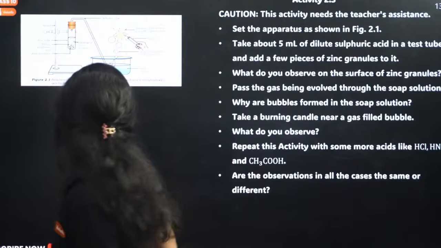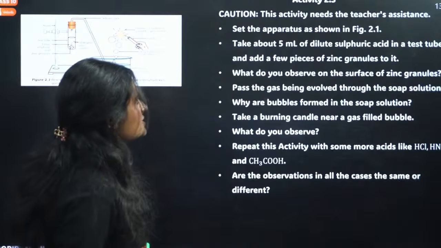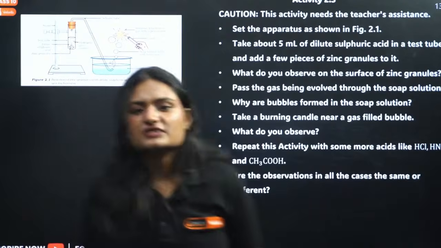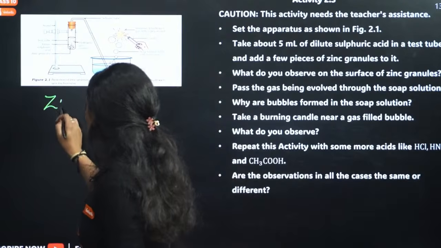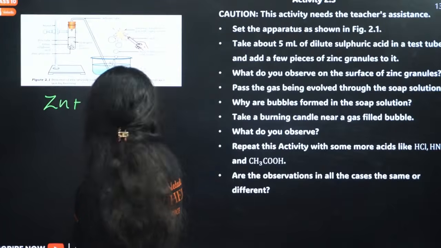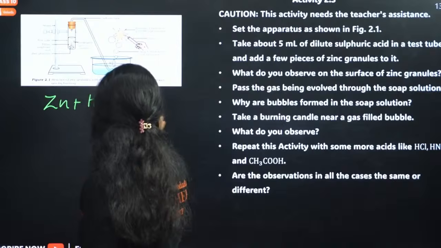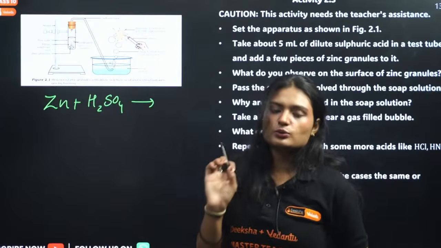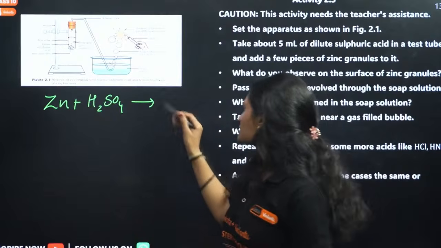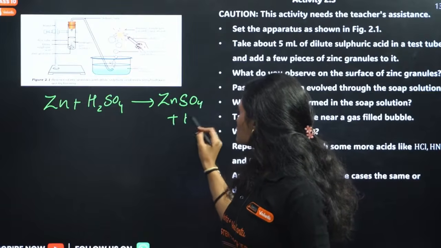Next activity, probably this is your last activity. The teacher set up the apparatus, took dilute sulfuric acid and added zinc granules. What will you observe on the surface of zinc granules? What happens when you add zinc to dilute sulfuric acid? This is a metal, this is an acid, so we will get a salt and hydrogen gas. The salt will be zinc sulfate, plus hydrogen gas is evolved.